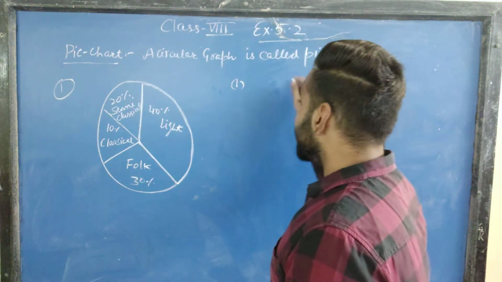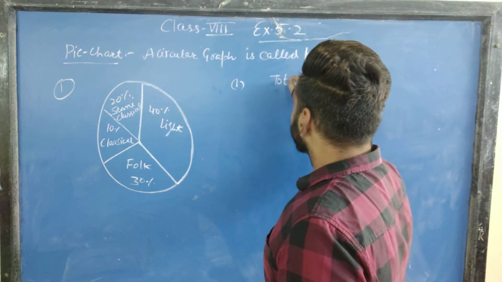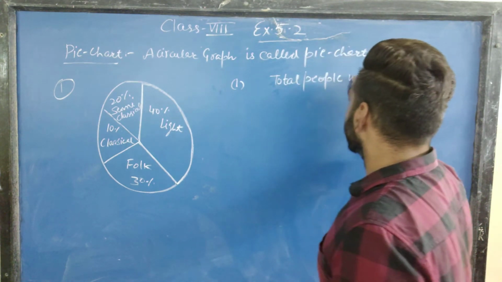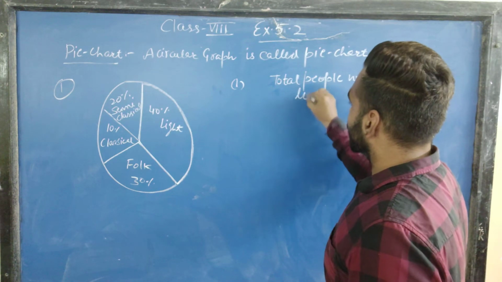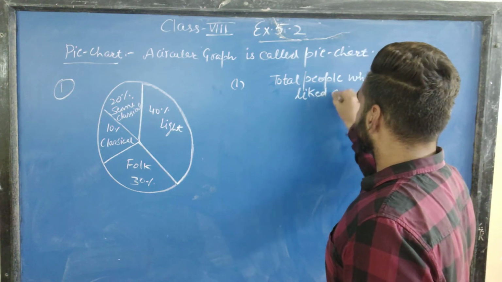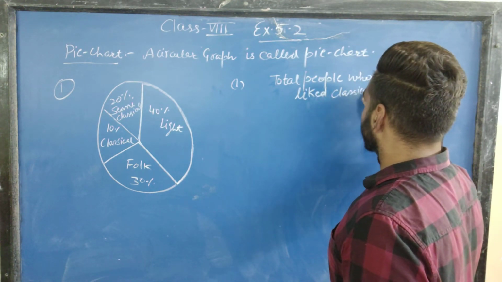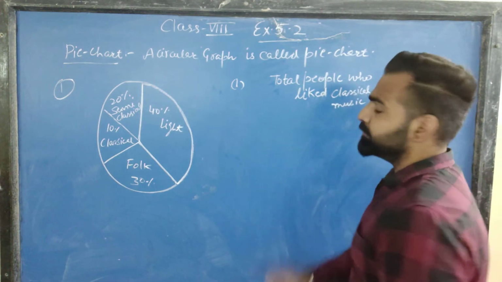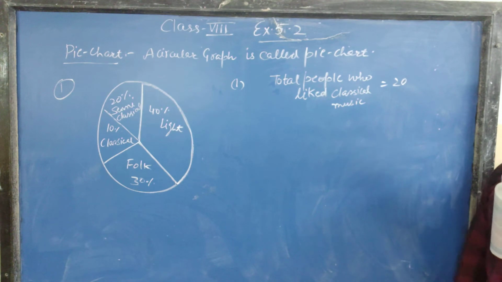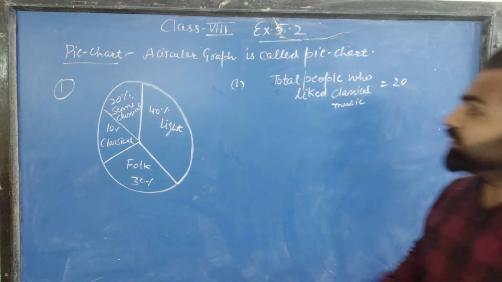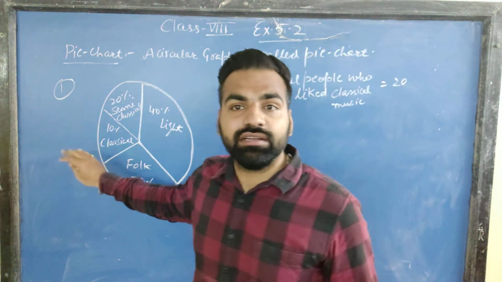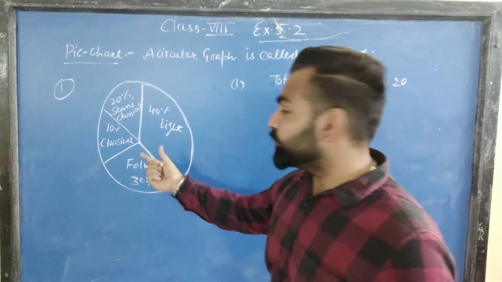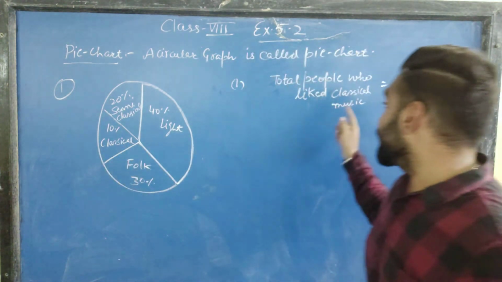The number of people who like classical music is given: 20. And in the data it is given that 10% of people like it. That means 10% of the total will be equal to 20.